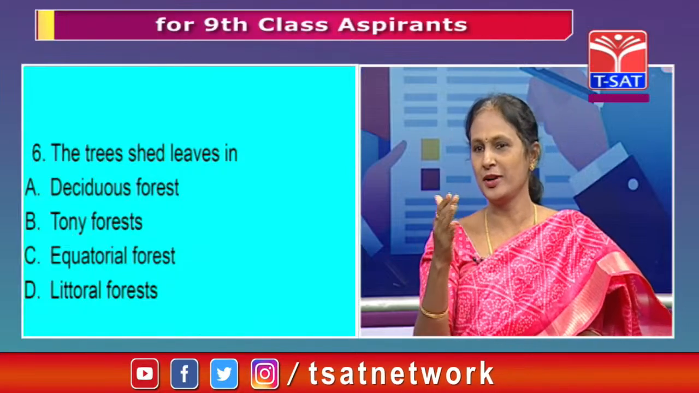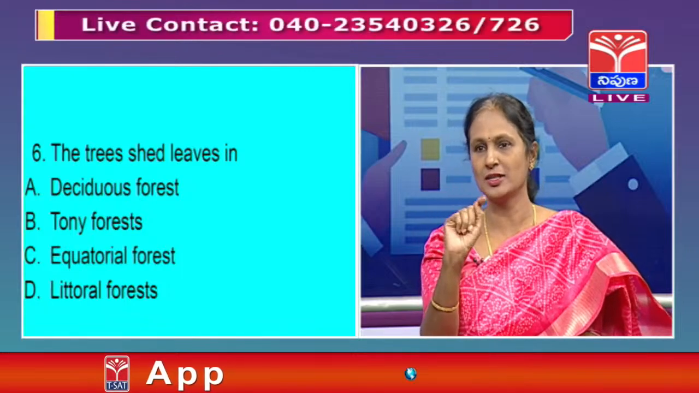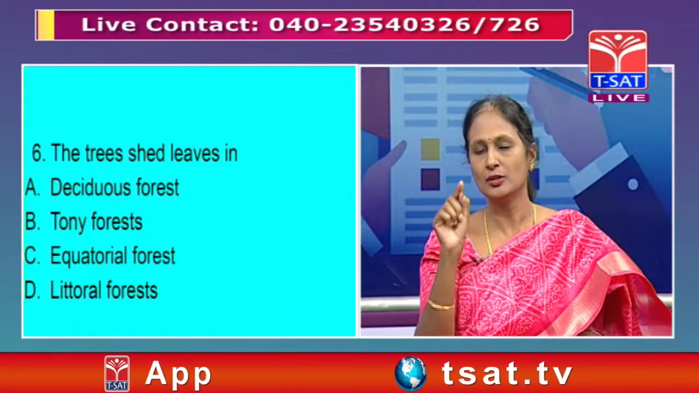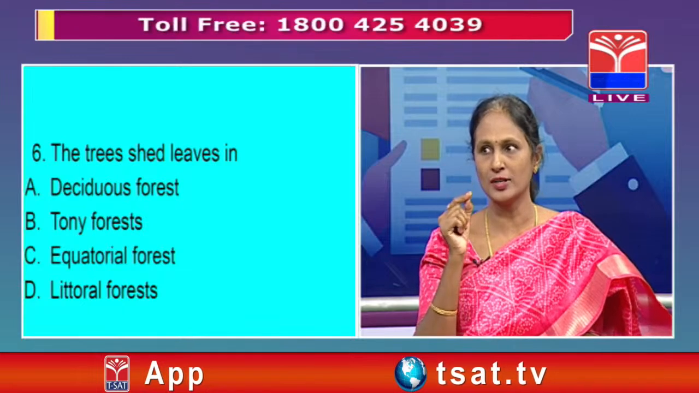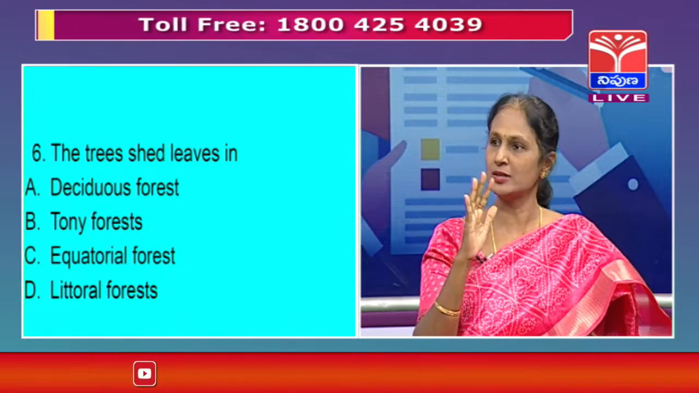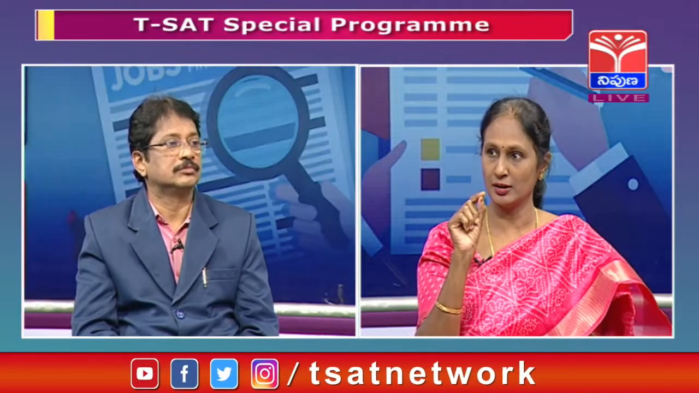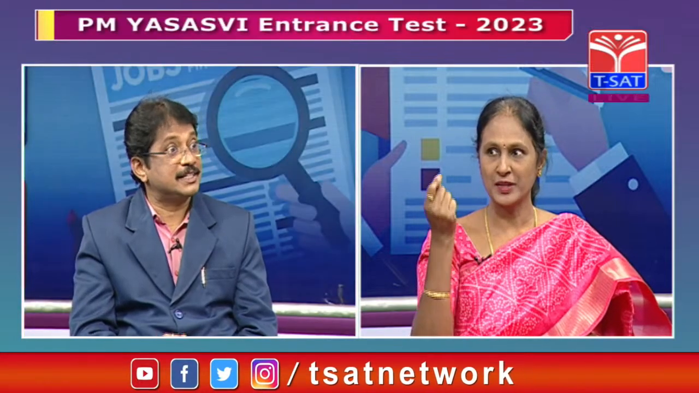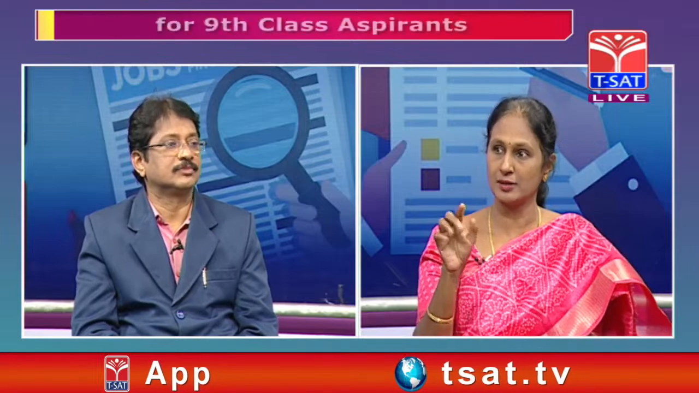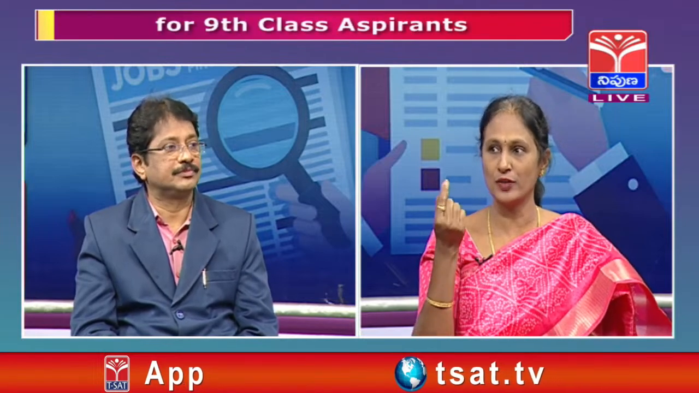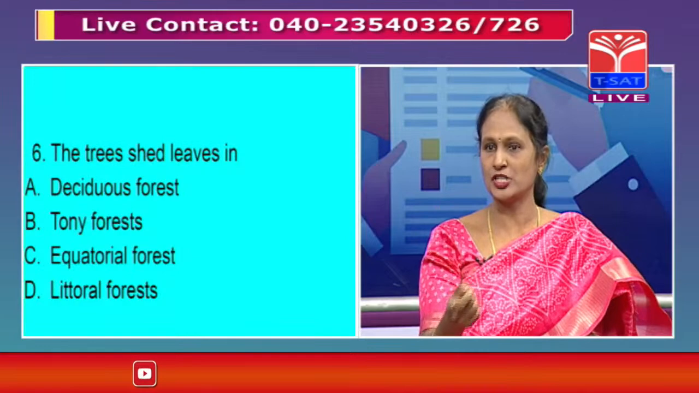So eliminate this. Then come to thorny forest. As I told you, there's a typing error, it is thorny forest. Here the temperatures are less, and they find vegetation with thorns. Why? Because there is scarcity of water. The availability of water to the trees and plants is very less. So you find thorny types of vegetation there.